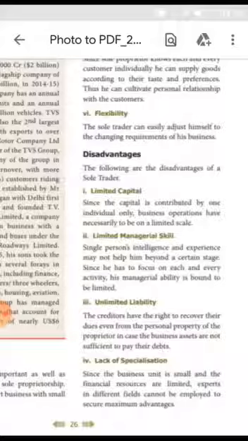Next one is lack of specialization. Here, the business unit is very small and the financial resources are also very limited. So, in that case, he cannot employ experts to look after his business. And the last one is hasty decision. Here, the sole trader is the only person to discuss and take decisions in each and every activity of the business. Sometimes he may tend to take hasty decisions.